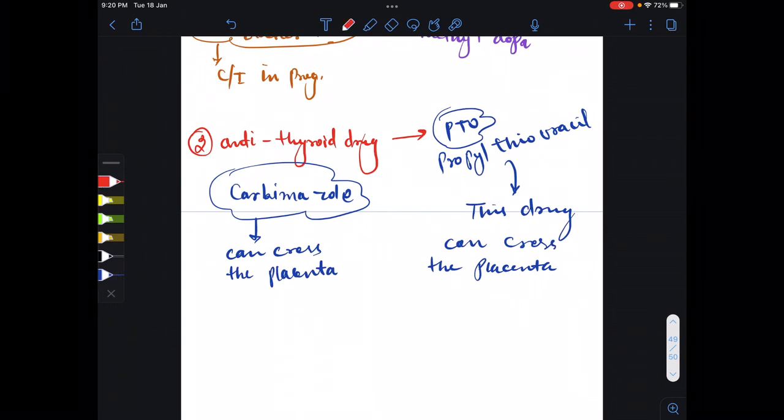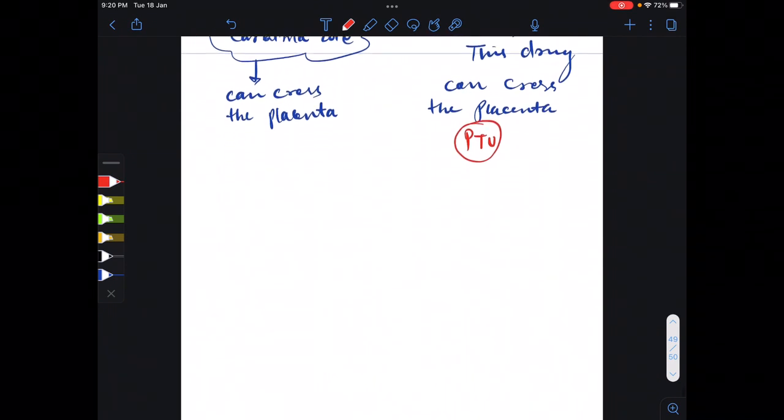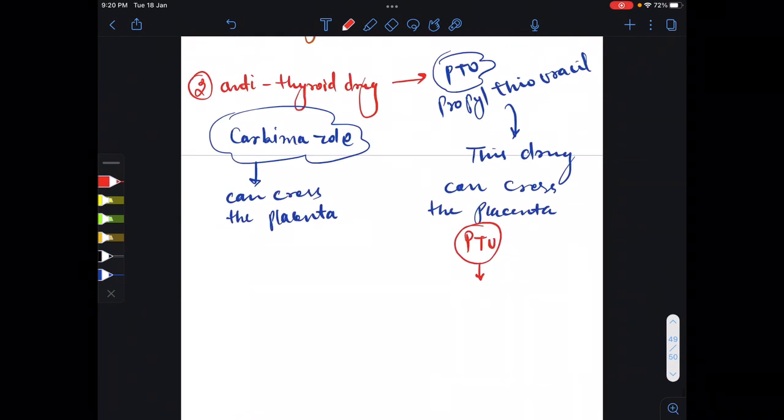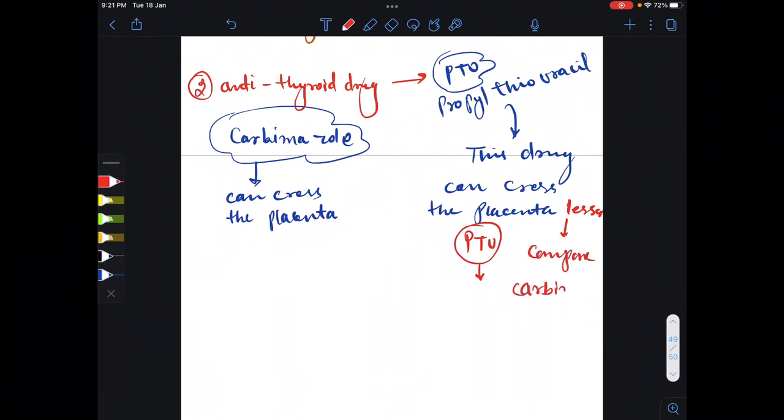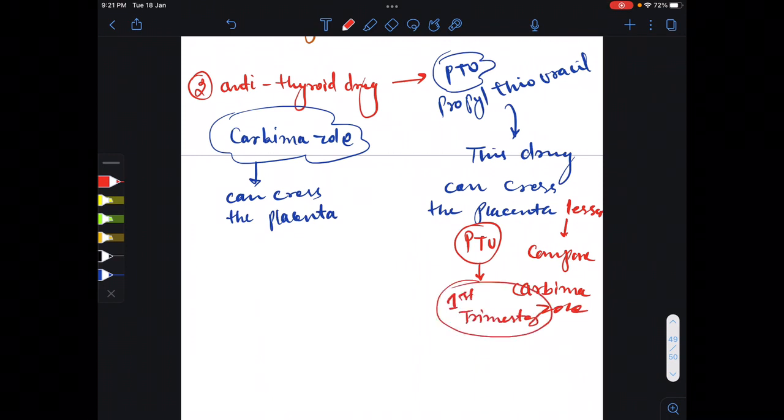So you can say here the PTU drug crosses the placenta less compared to carbimazole. So in first trimester, we should give this drug, PTU, propylthiouracil. So you can say this is the drug of choice in first trimester.